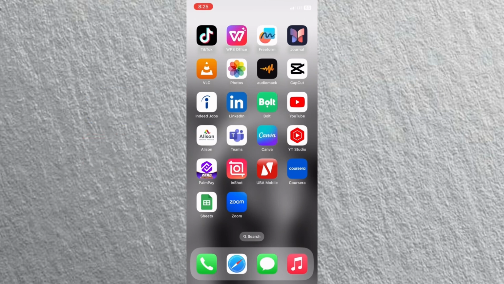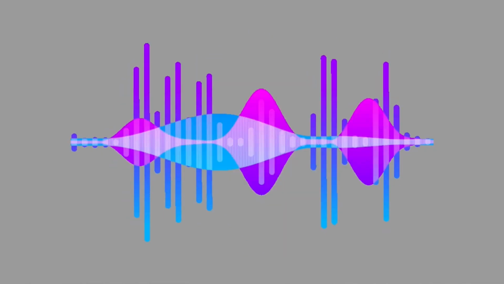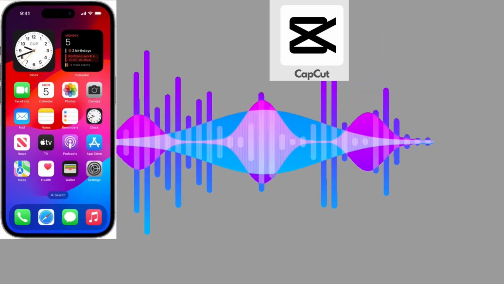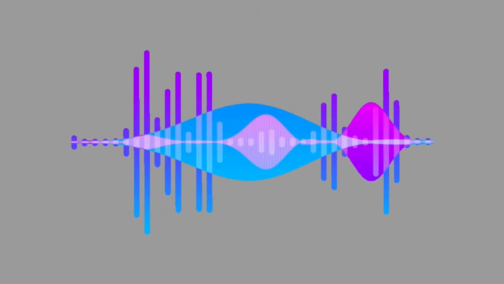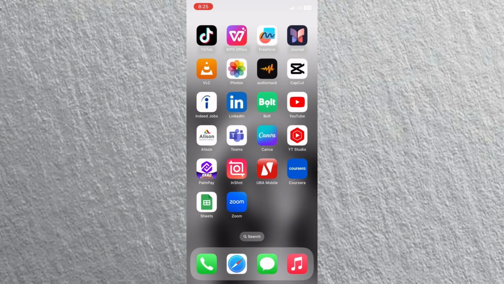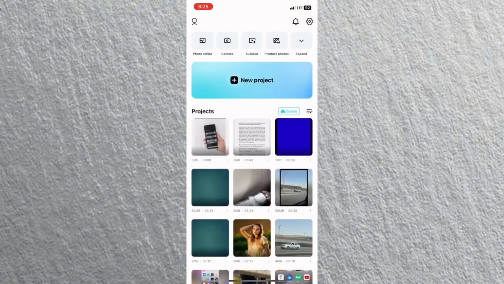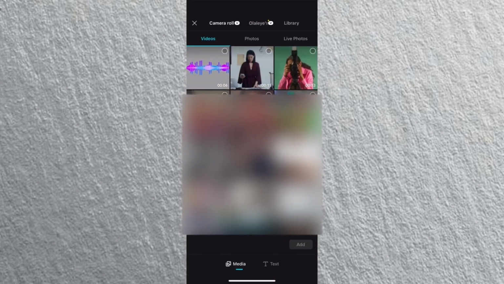So let's dive into today's video. To add sound effects to your video using CapCut on your mobile phone, follow these steps. Launch the CapCut app on your mobile device. Tap on the plus icon to input the video to which you want to add sound effects.